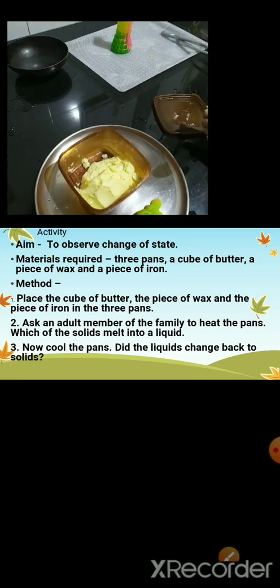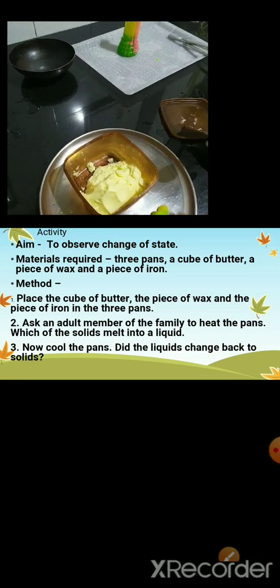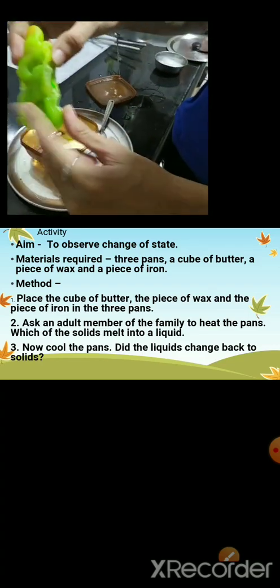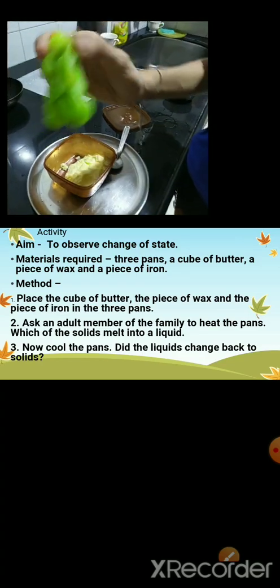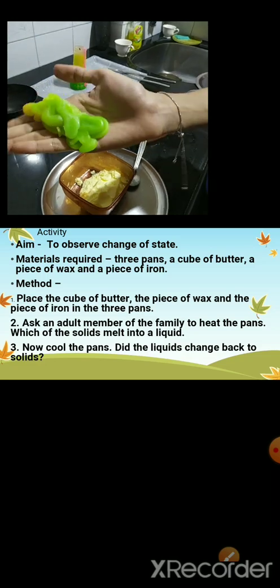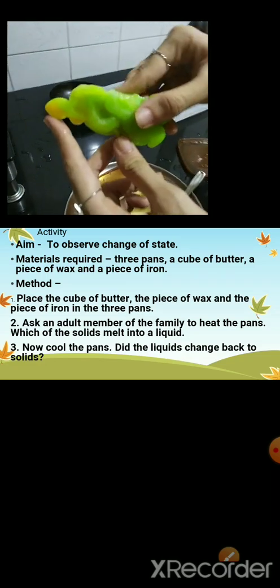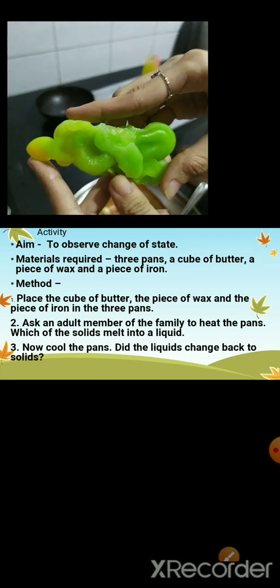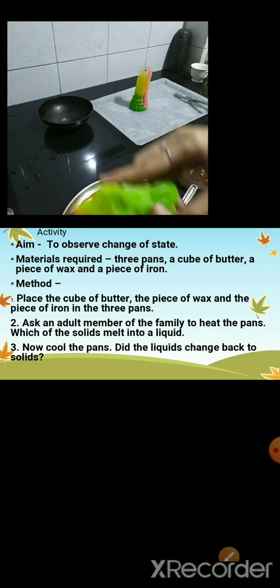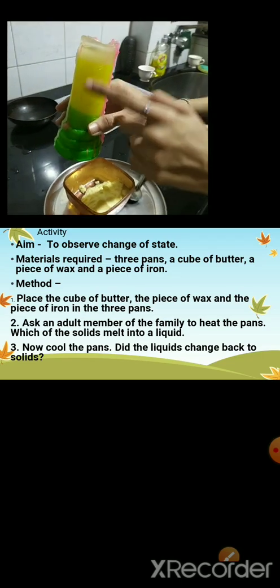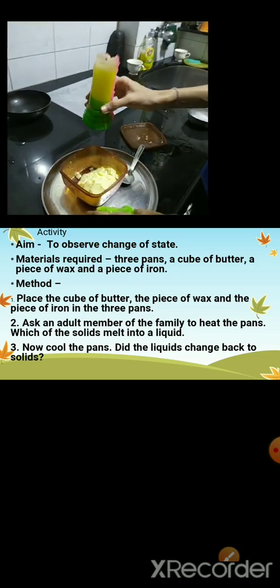Now let us do the same activity with the help of the wax. Now in which state it is? It is in solid state. So wax is nothing but the candle. So the melted candle I have taken.